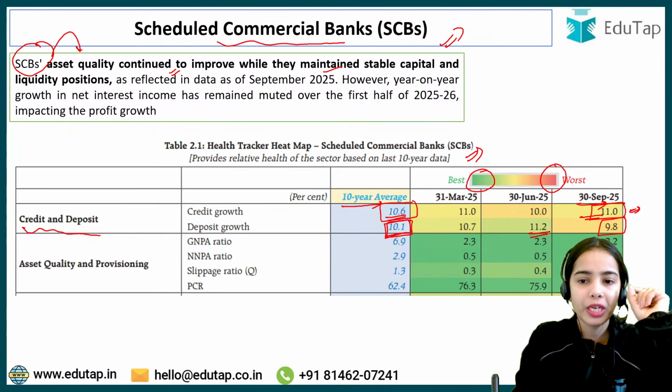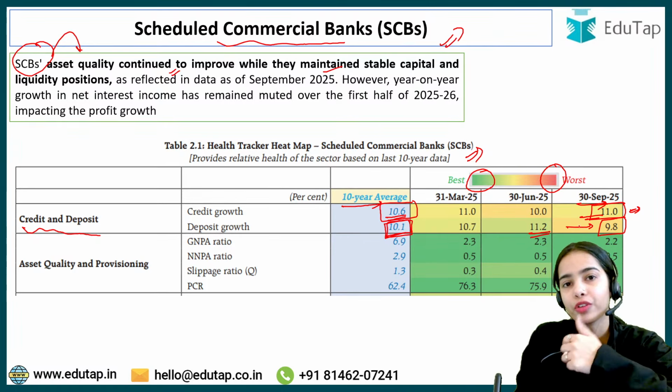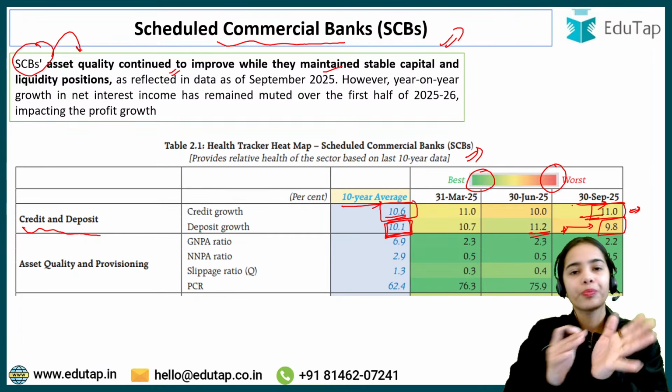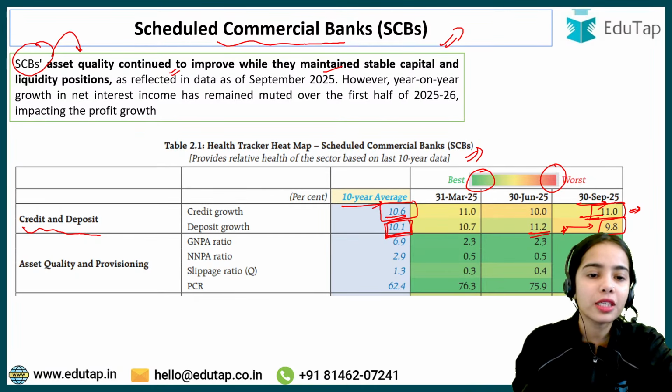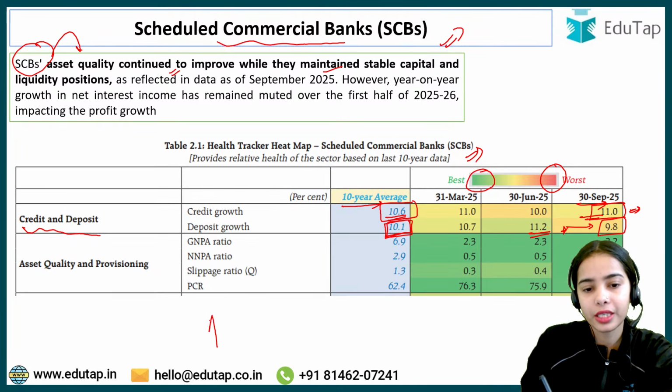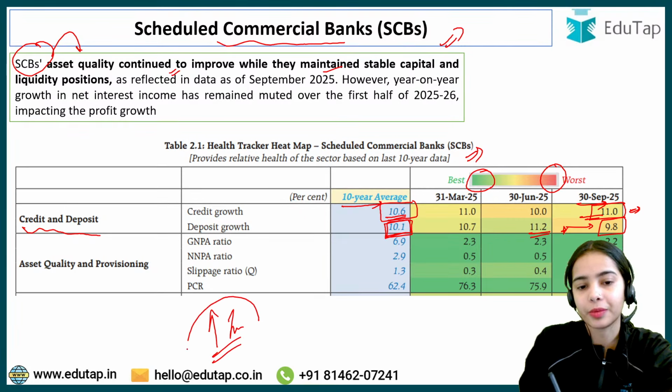And here you can see from 11.2% of deposit growth, now there is only 9.8% of deposit growth. So deposit growth is in the orange zone. Is it in the bad kind of zone? So why has the deposit growth decreased? Anyone? Because there are more investment opportunities that are being provided.